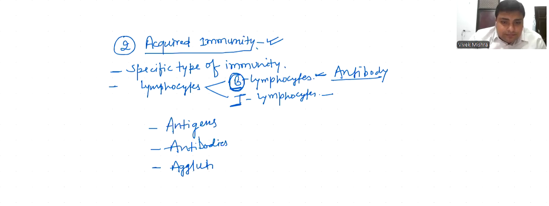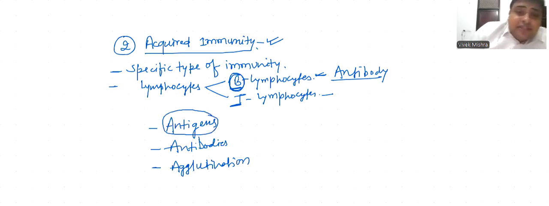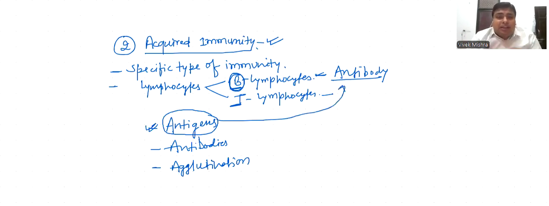Agglutination. Antigens are the substance... What is antigen? Now we understand about the antigen. Antigens are the substance which activate our immune system for the production of antibodies. It means antigen is any substance, any protein, or any pathogen which activates our immune system for the production of antibody.